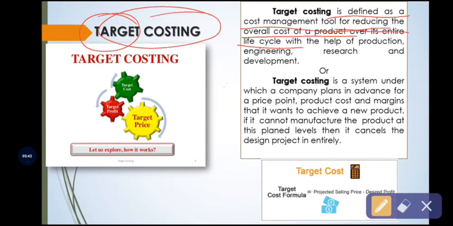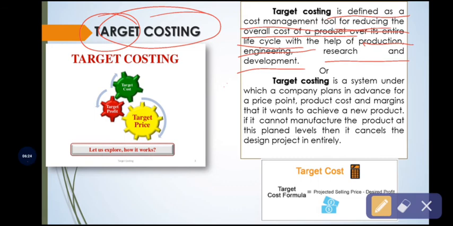How? With the help of production policies, engineering, and research and development. Ultimately, the existing production policies, engineering, and research and development contribute to achieve the target in terms of cost, to maximize the profit.